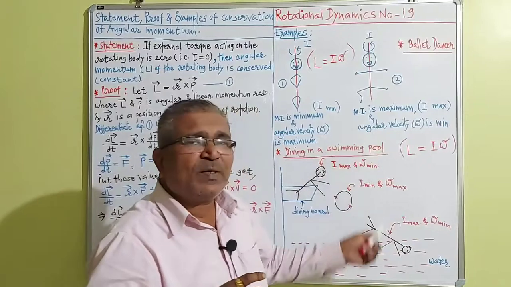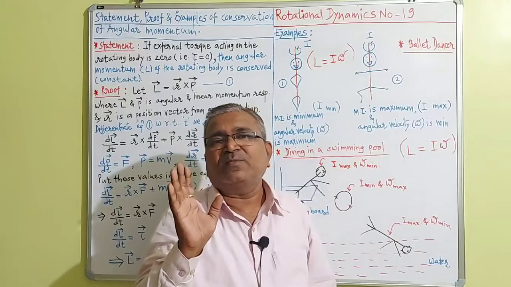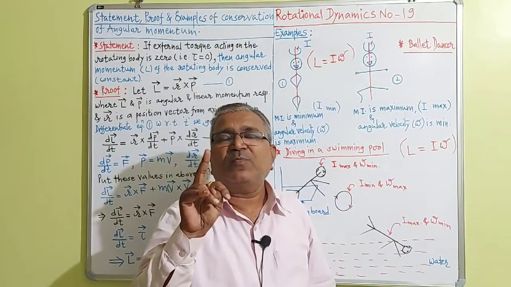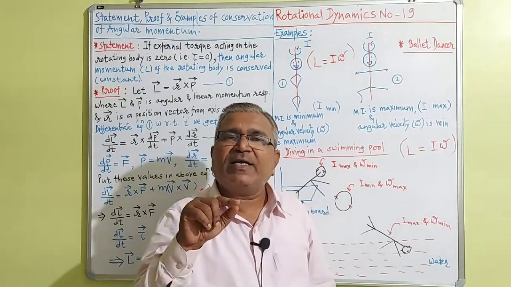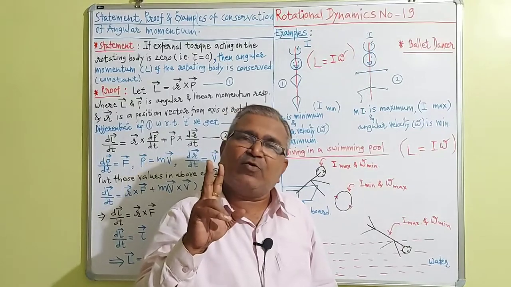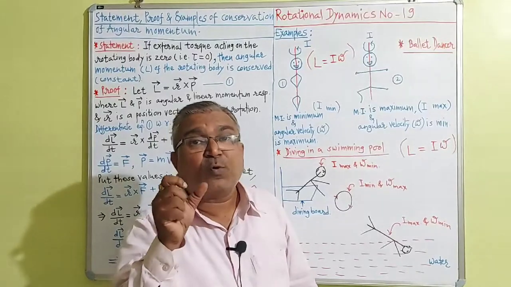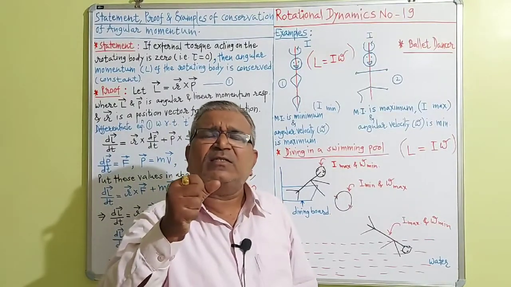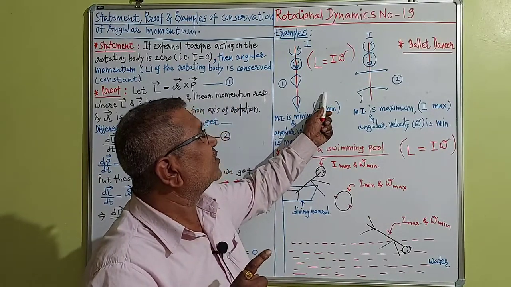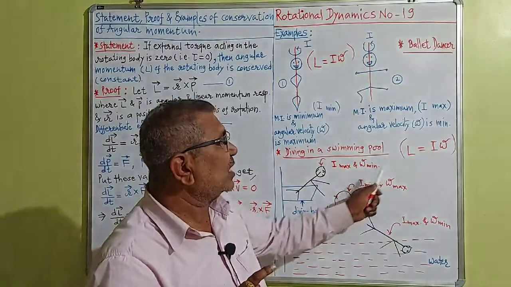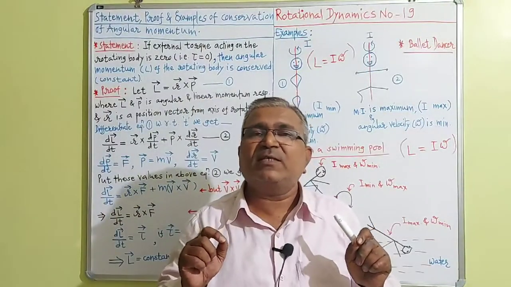So in these two experiments we make use of conservation of angular momentum. Two factors are changing. Moment of inertia either increases, angular velocity decreases. Moment of inertia either decreases, angular velocity increases. One is increasing, another is decreasing, and the product I omega, after all, remains constant. Capital L remains constant in this demo also. So these are the two well known examples of conservation of angular momentum.